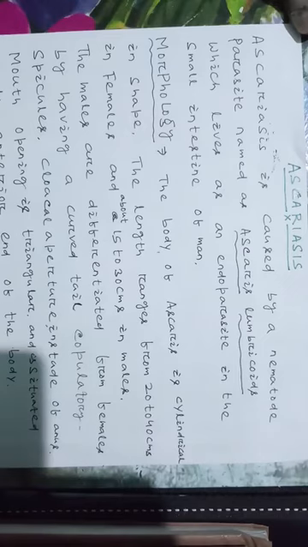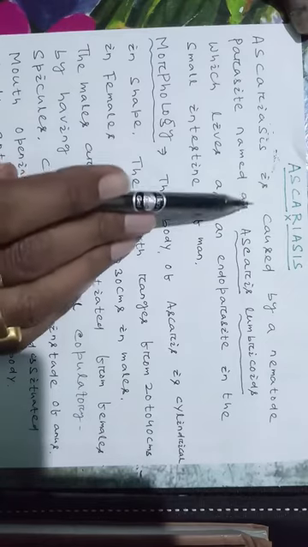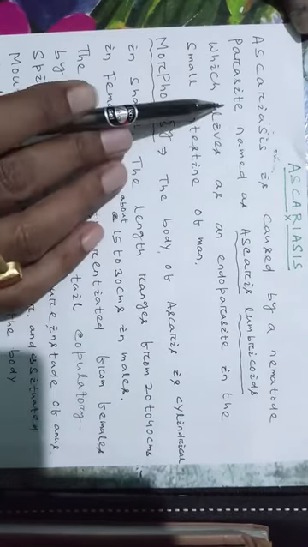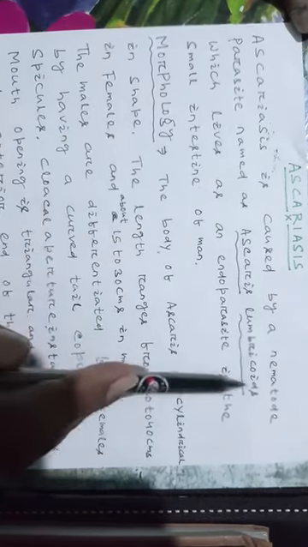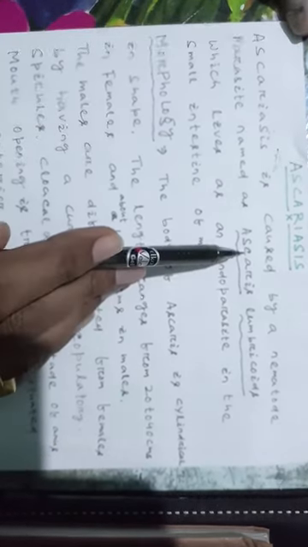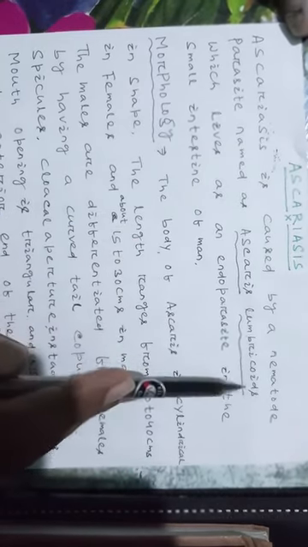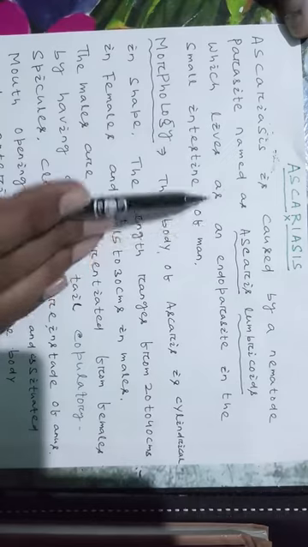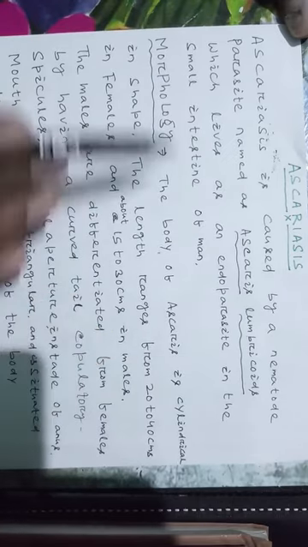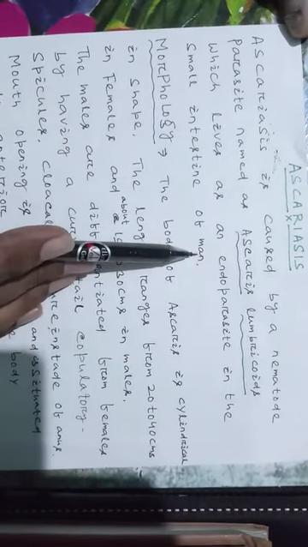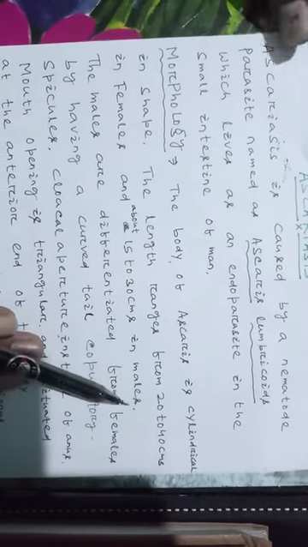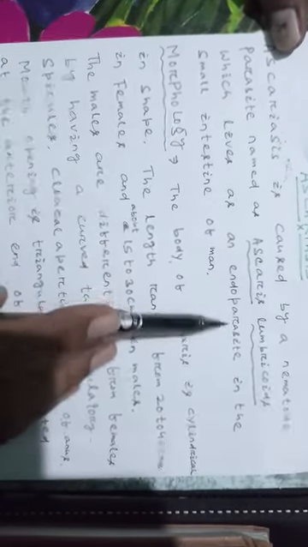Dear students, today we will discuss the diseases Ascaris and ringworm. Ascaris is caused by a nematode parasite named Ascaris lumbricoides, which lives as an endoparasite in the small intestine of man. The parasite which lives inside the body is called an endoparasite.